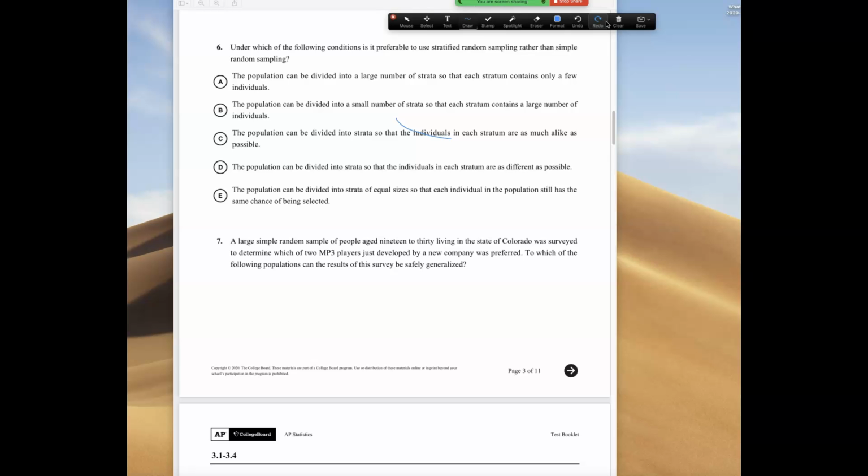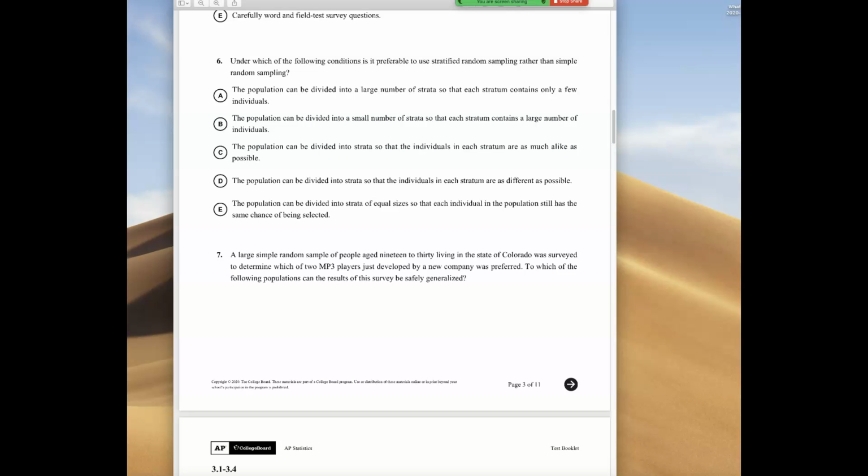Okay, number 6 here. Under what following conditions is it able to use a stratified random sample rather than a simple one? So simple random is completely left to chance. Basically, it's like putting everyone's names in a hat, mixing them up, and pulling out a few. Stratified is different. That's where you put things in groups based on a characteristic.